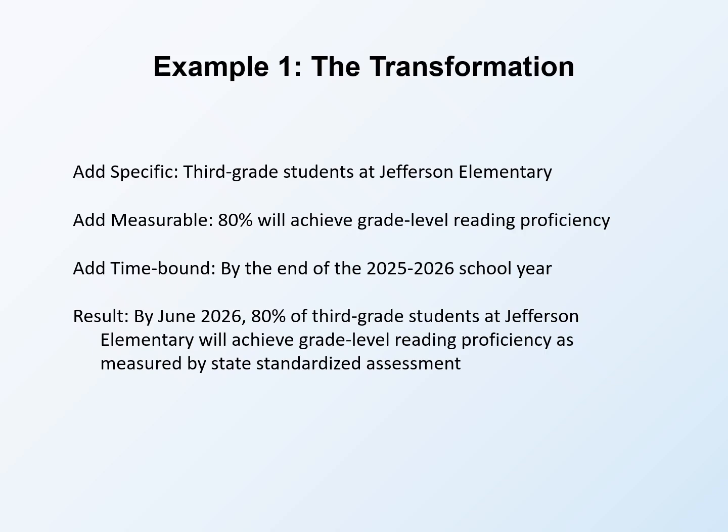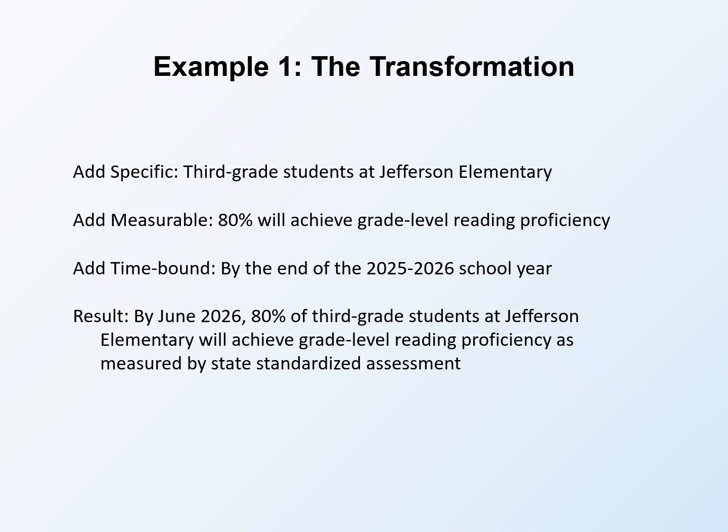The population is defined and identifiable. Add measurable by specifying 80% will achieve grade level reading proficiency. We have a percentage target and a defined outcome. Success is now quantifiable. Add time bound by specifying by the end of the 2025 to 2026 school year. Now we know when to measure results. The result is a complete SMART objective.